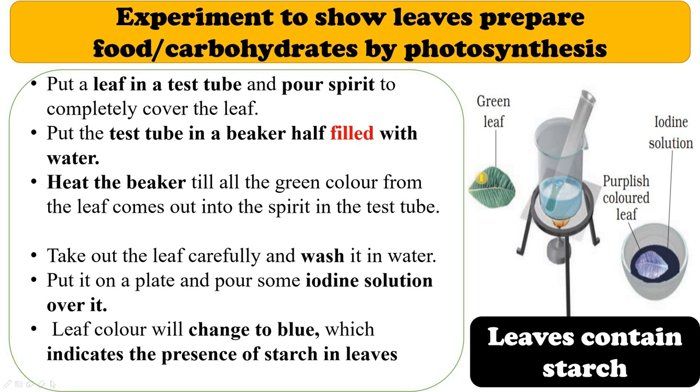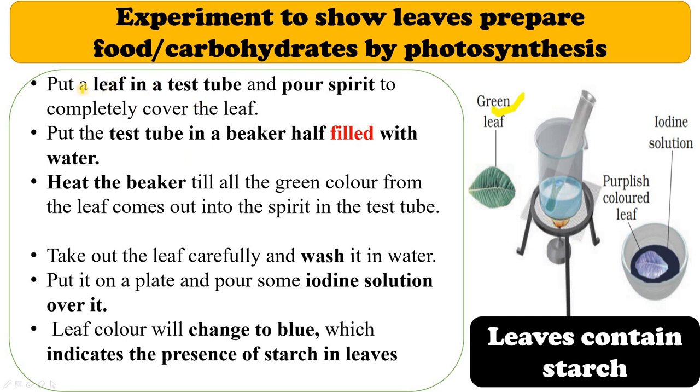So, with the help of some experiments, we will now try to prove that leaves carry out photosynthesis and prepare carbohydrates. We have studied in chapter 2 that to test the presence of carbohydrates or starch, we can perform the iodine test, right? So, we will perform this iodine test on our leaf. But before that, we know that our leaf is green colored, right? And if we put iodine solution over it, we cannot clearly observe the color change because it's already colored. So first we will turn our leaf colorless.